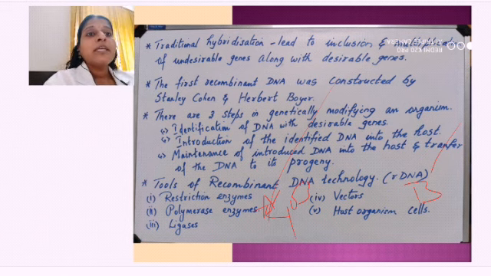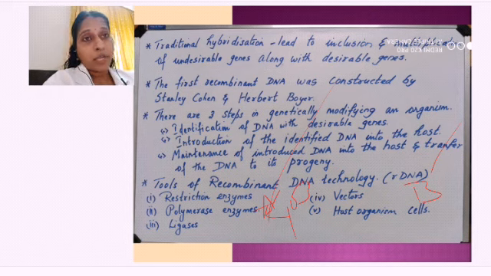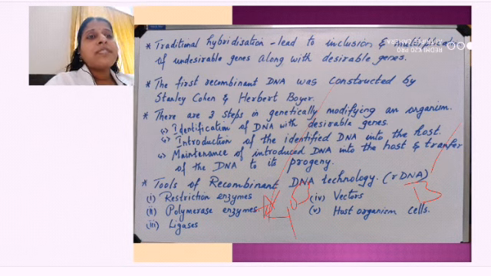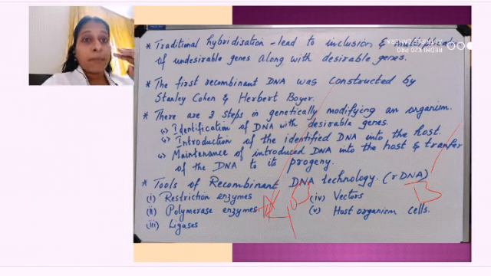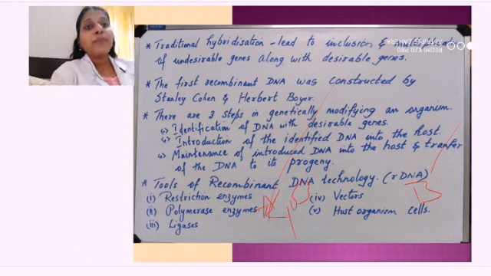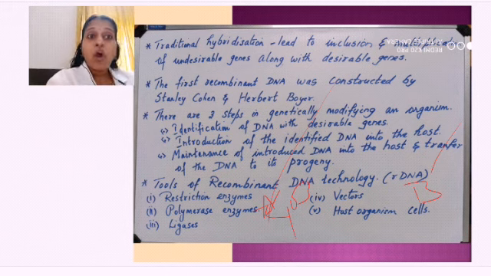The next point is, the first recombinant DNA was constructed by whom? Stanley Cohen and Herbert Boyer are the two persons who constructed the recombinant DNA. The first rDNA was constructed by these two persons. The three steps have been listed with very simple points. So, for making any genetically modified organism, not the original one, I am going to make new genetically modified organisms.